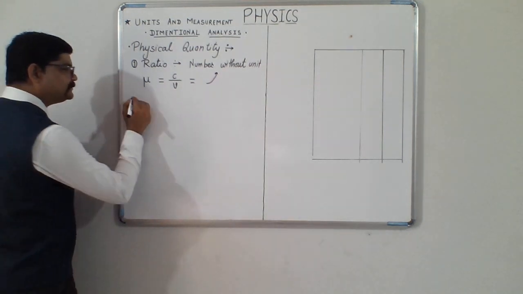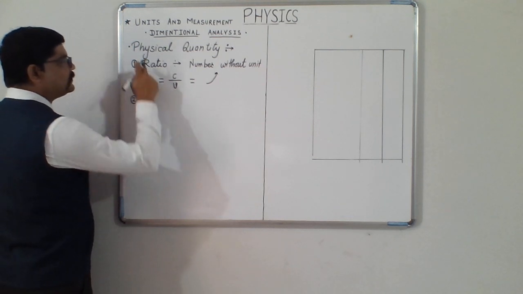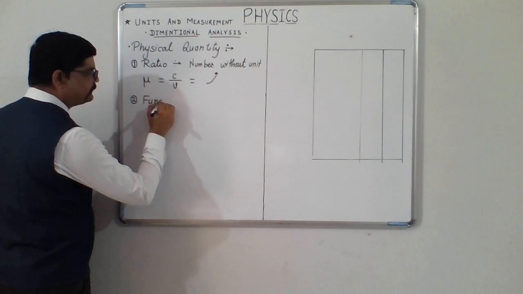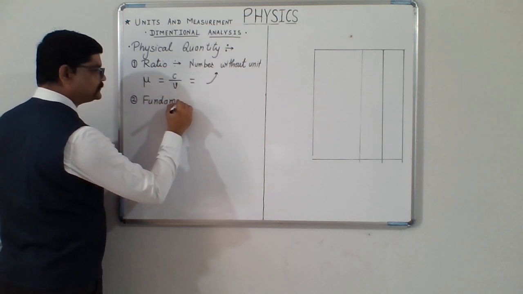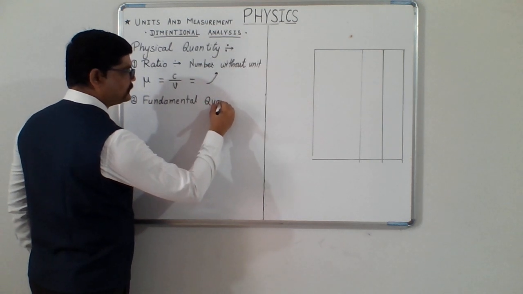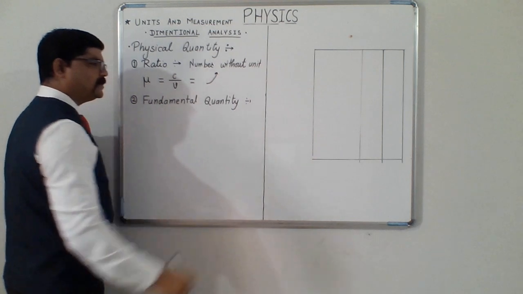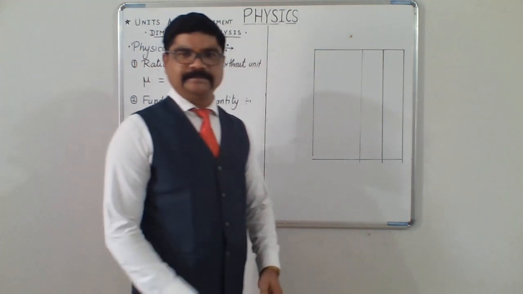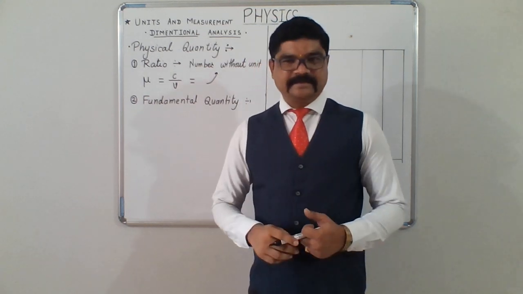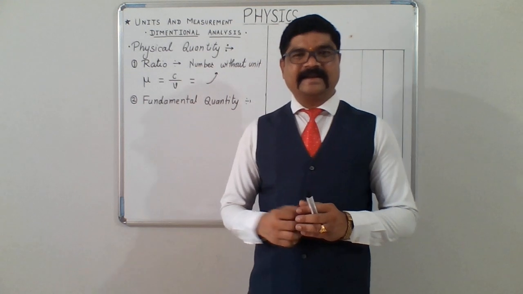Second is that a physical quantity can be taken in the form of a fundamental quantity. Now, what is a fundamental quantity? In a system of units, some quantities are taken as the base.